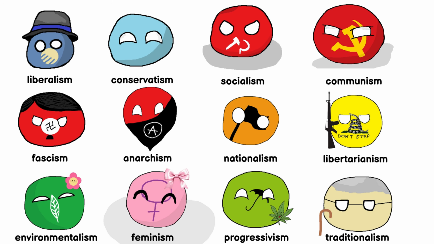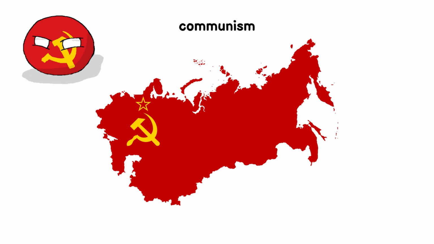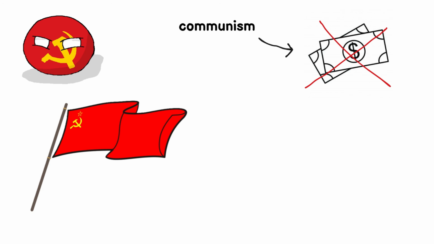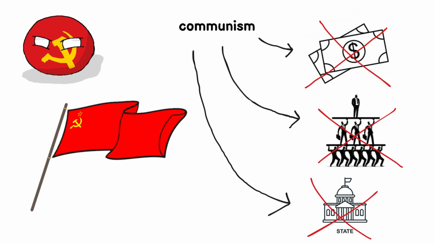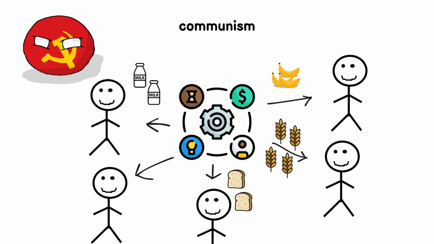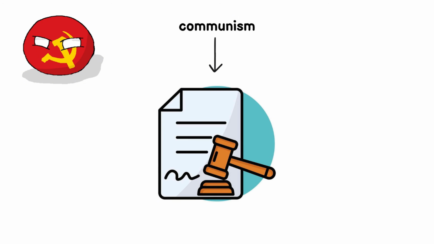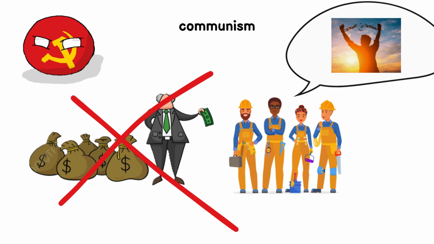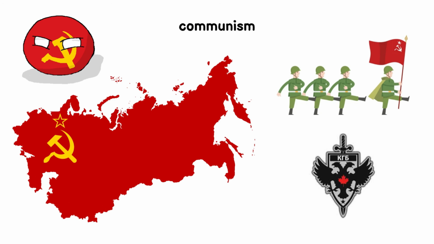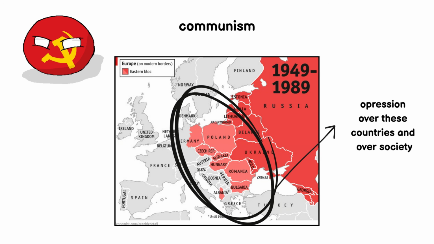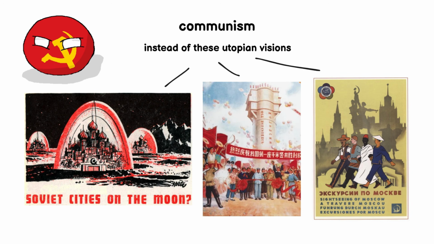Communism. It takes socialist ideas to their extreme: a society with no money, no classes, and no state, where resources are shared according to needs. On paper, it promises equality and freedom from exploitation, but history has shown that centralized governments often seize power, creating control and oppression instead of the utopian vision originally imagined.